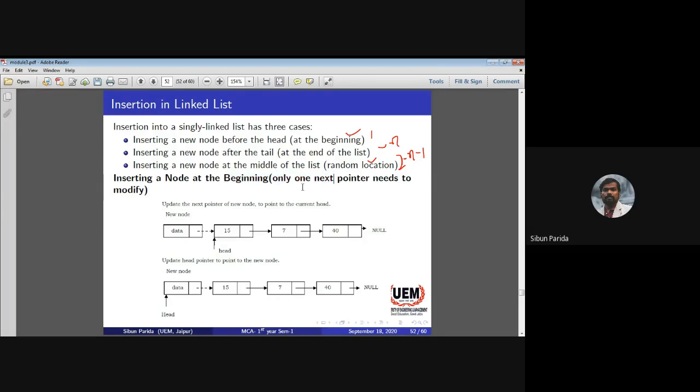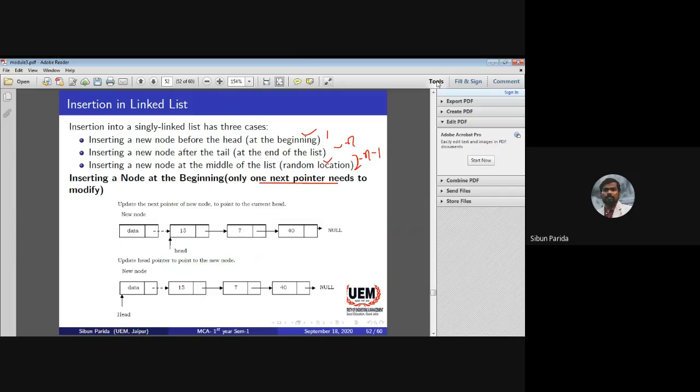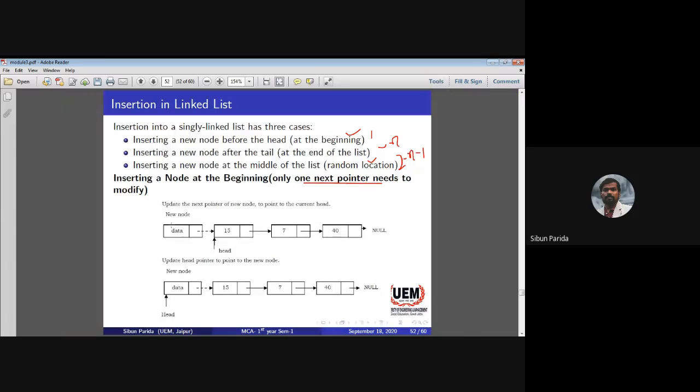Okay. So now, first we see inserting a node at the beginning. We require only one next pointer. How? You first update the next pointer of the new node to point to the current head. Initially it was your head. I want to add a new node over here. This is my already existing list, and this is my new node.